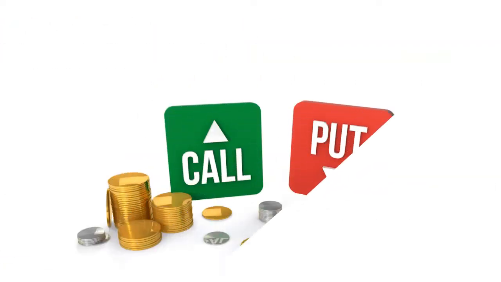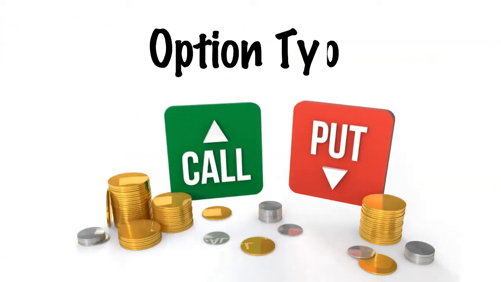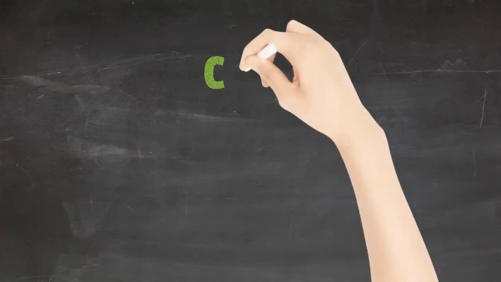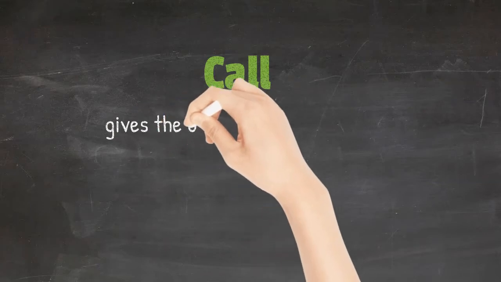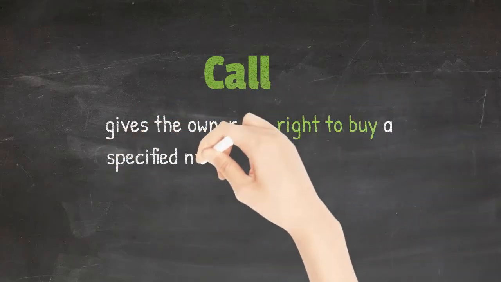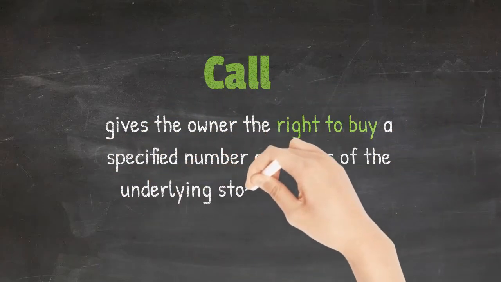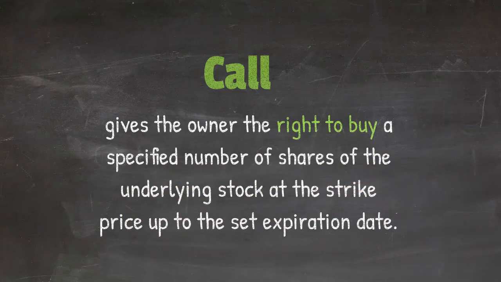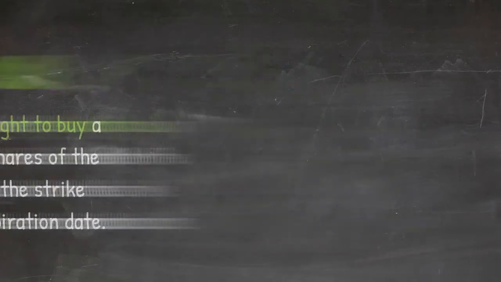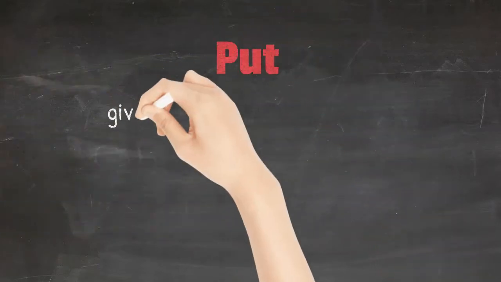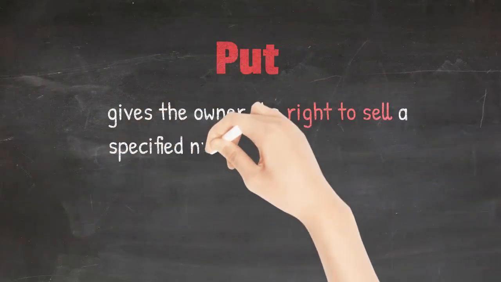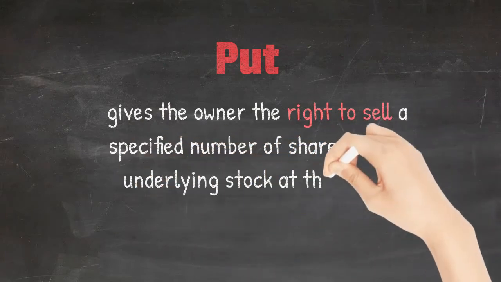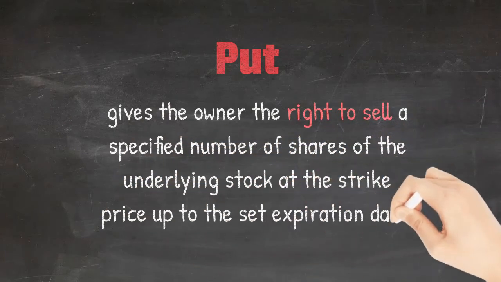There are two types of options, a call option and a put option. A call option gives the owner the right to buy a specified number of shares of the underlying stock at the strike price up to the set expiration date. A put option gives the owner the right to sell a specified number of shares of the underlying stock at the strike price up to the set expiration date.